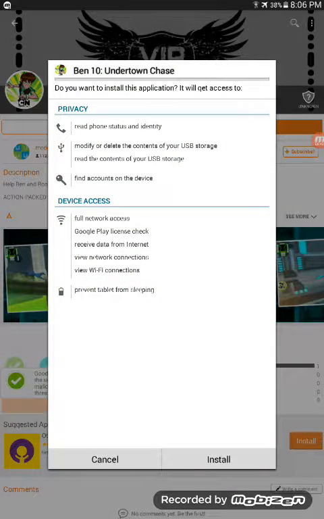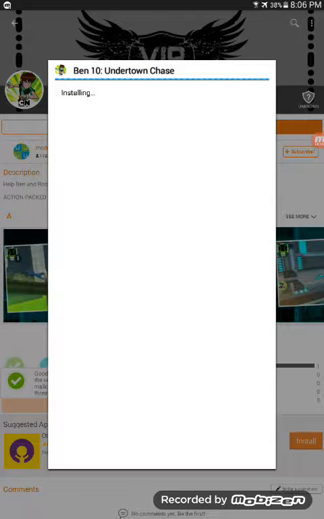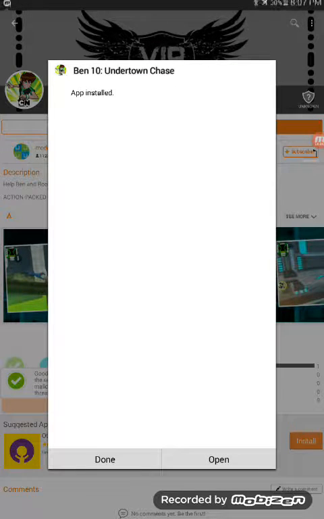Okay, the game downloaded and it is asking me, do you want to install this application? Alright, so install it. The game has installed, so let's open it and see.